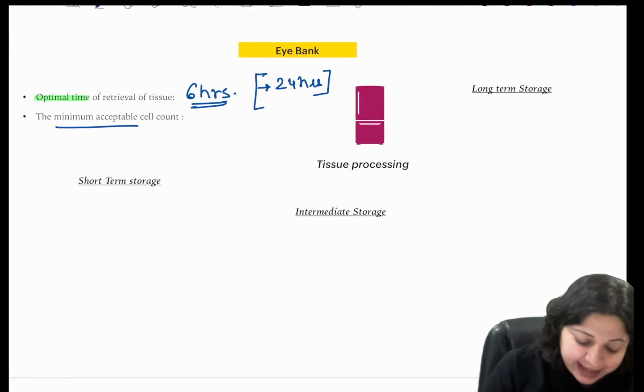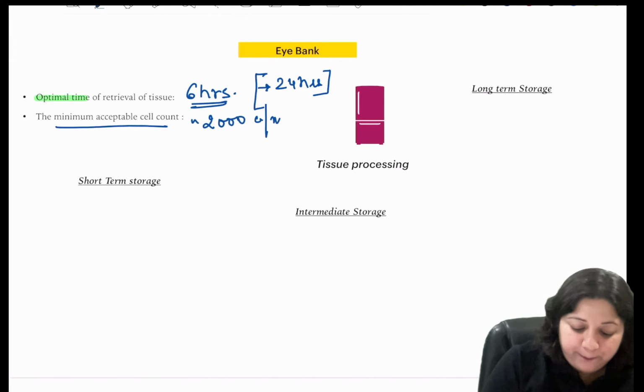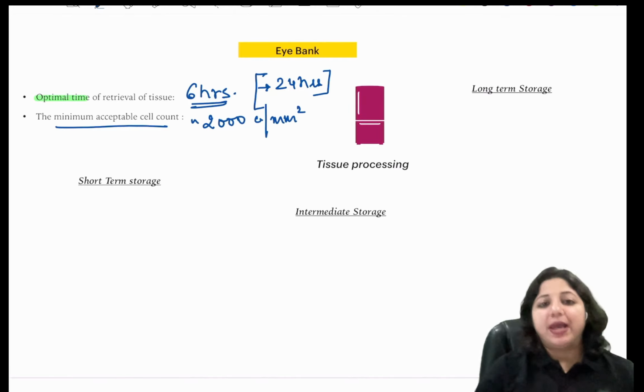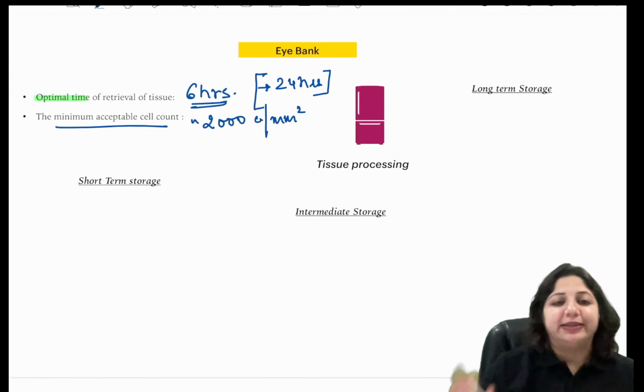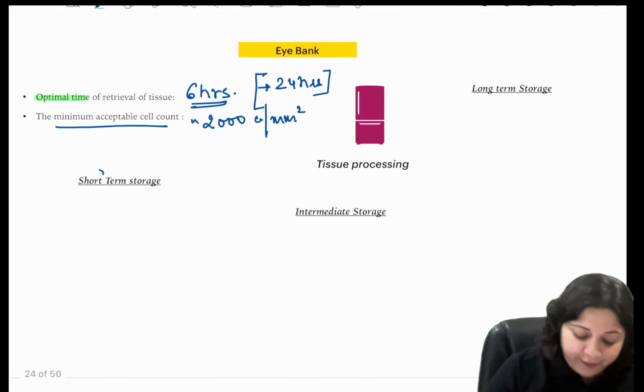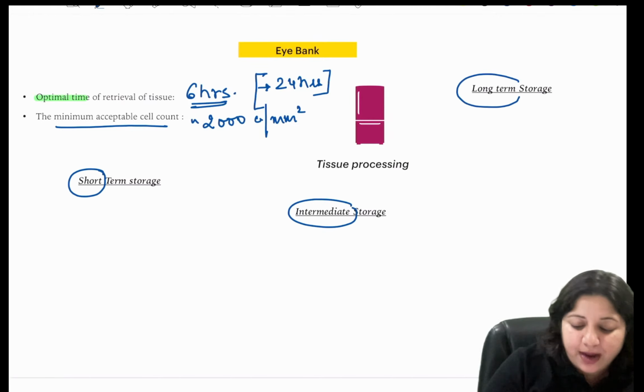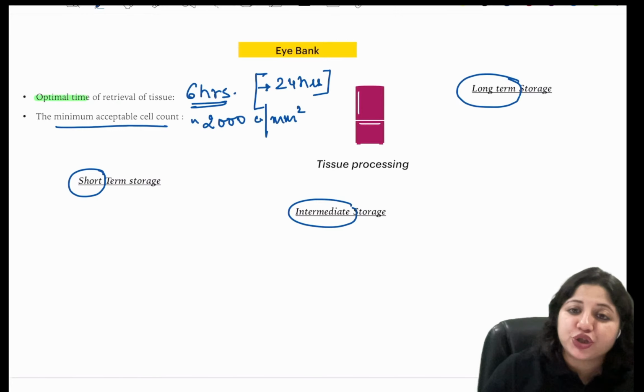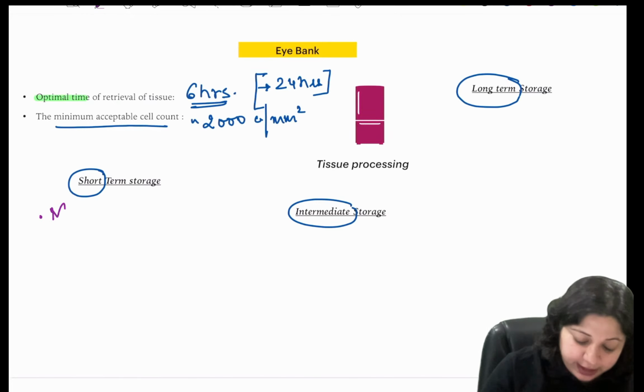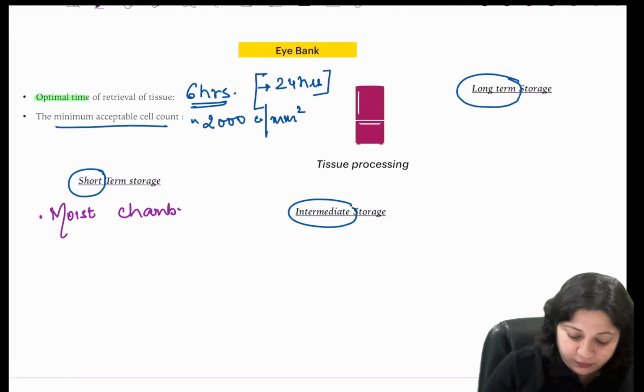What is the minimal acceptable cell count? That is around 2000 cells per millimeter square. And how do you preserve the tissue? That is very, very important. So you have short-term storage, intermediate storage, and long-term storage. So what is short-term storage? When we talk of short-term storage, we have the moist chamber and the MK media.